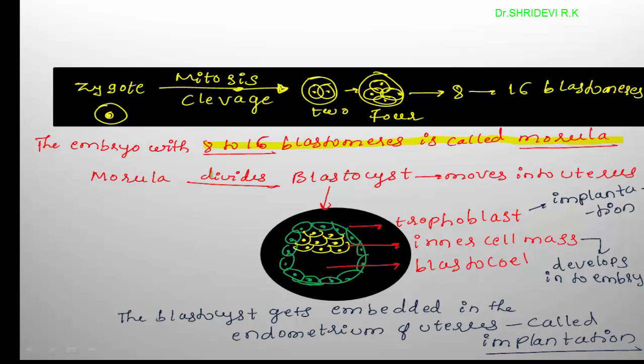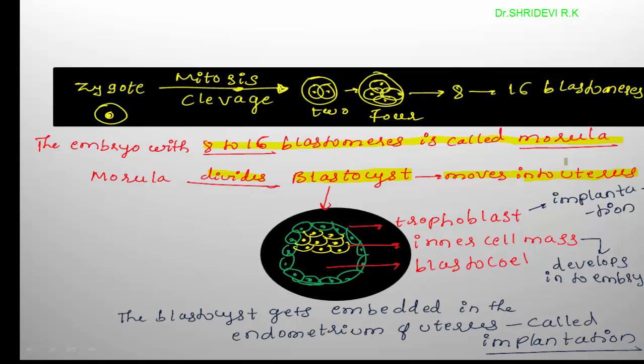Again, morula undergoes repeated mitotic division and gives rise to the formation of a very important structure in human reproduction. It is the blastocyst, and this blastocyst moves into the uterus. Up to this, the division of the zygote and the development of morula all take place in the fallopian tube, from ampulla to the isthmus. And finally, once the blastocyst is produced from morula, it moves into the uterus.